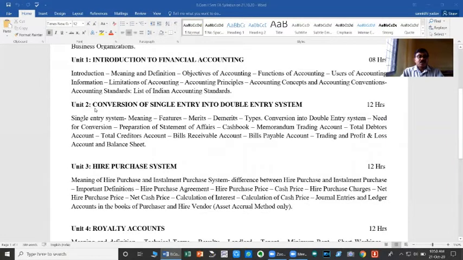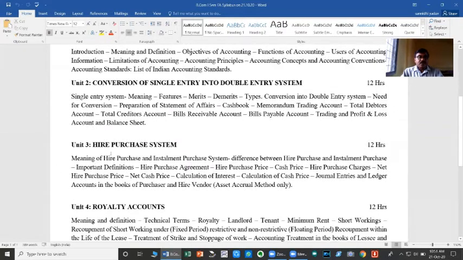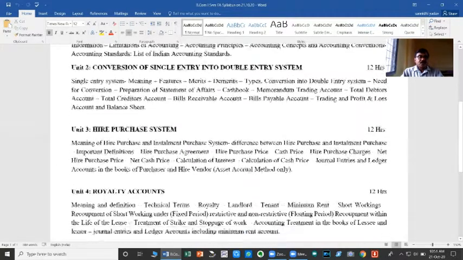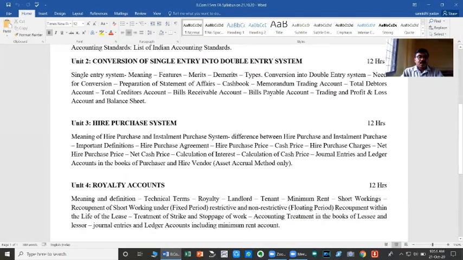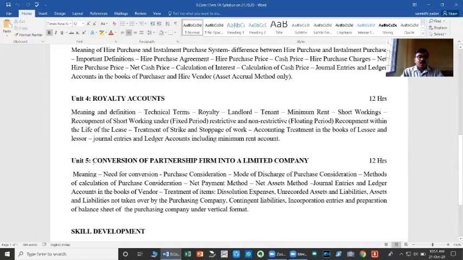The first unit is Introduction into Financial Accounting. The second unit is Conversion of Single Entry into Double Entry System. The third unit is Hire Purchase System. The fourth unit is Royalty Account. And finally, the fifth unit is Conversion of Partnership Firm into a Limited Company.